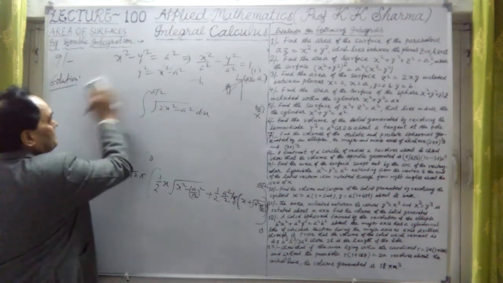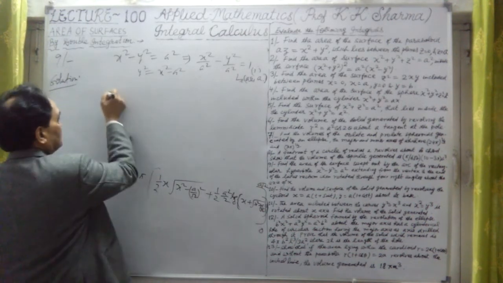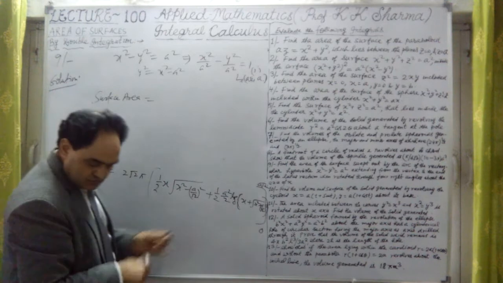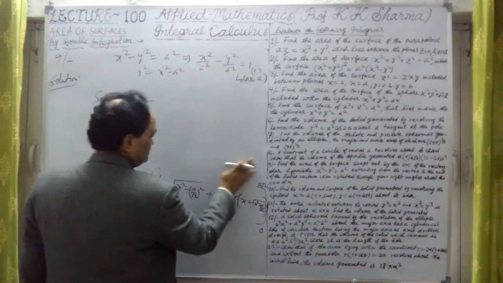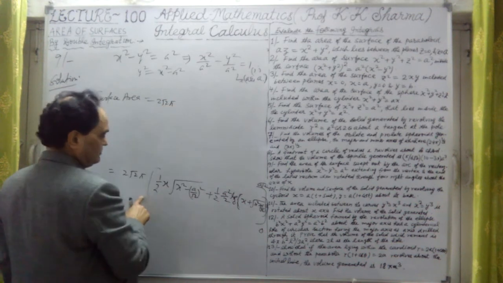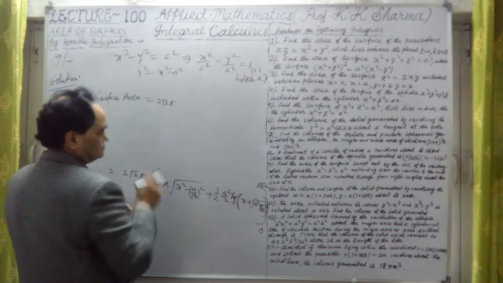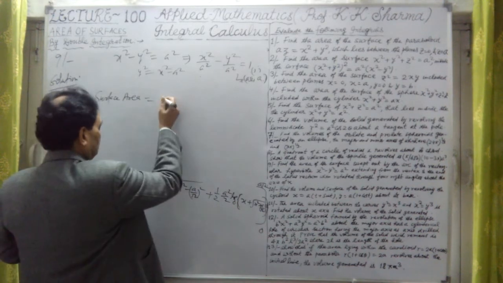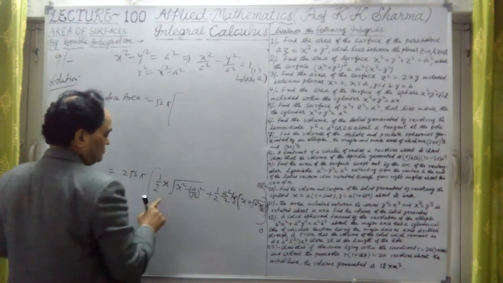Let me now solve it here. Therefore the final answer of this area, the surface area, we are calculating here. Surface area is equal to, let me change this, not giving proper result. Surface area of this equation will be, now this is 2 root 2 pi we have taken, and this 2 and this 2 also we can take outside. So 2 is cancelled out, only under root 2 pi. This 2 will be cancelled out. Let me take only under root 2 outside into pi. This 2 we have taken outside.